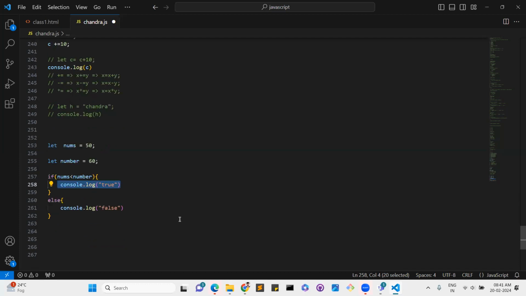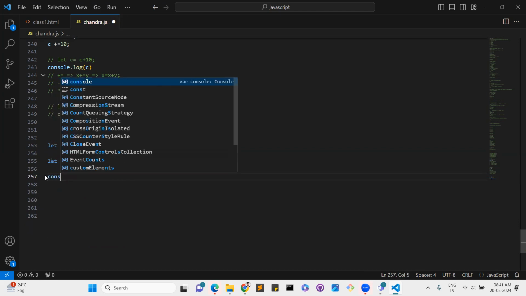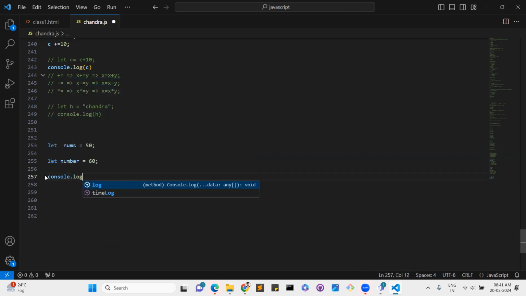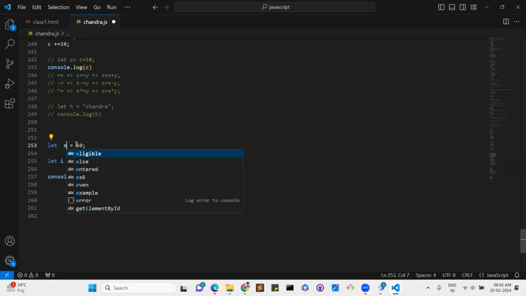So those are the comparison ones. And we can also use double equal to and triple equal to. Double equal to means, say, let one other one, console.log of a double equal to b, true or false?